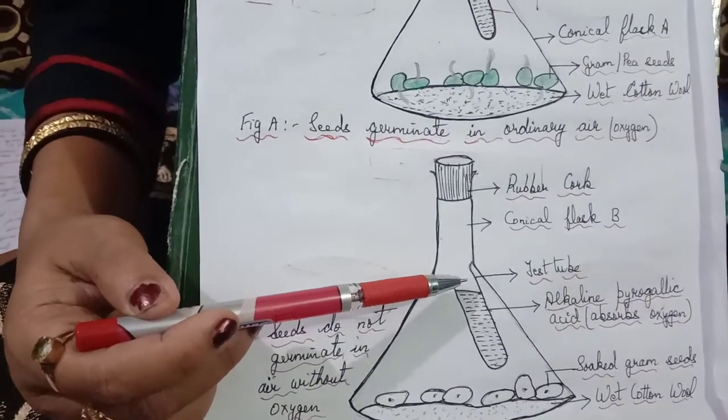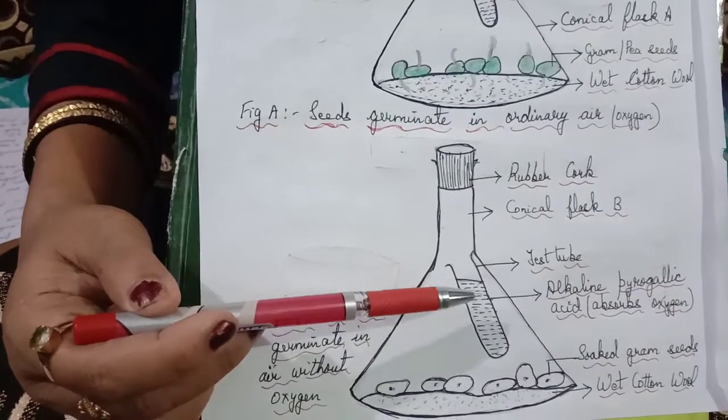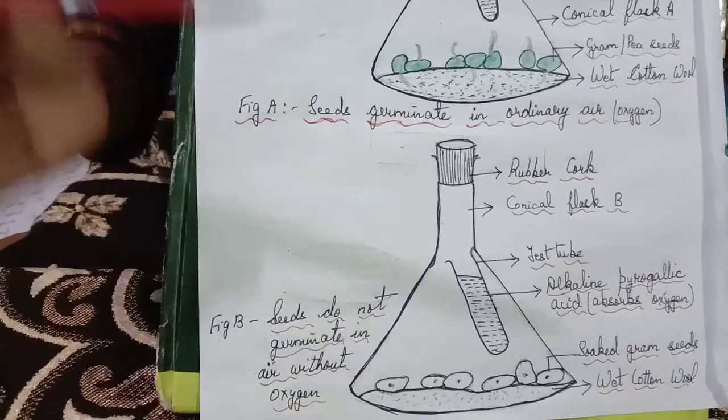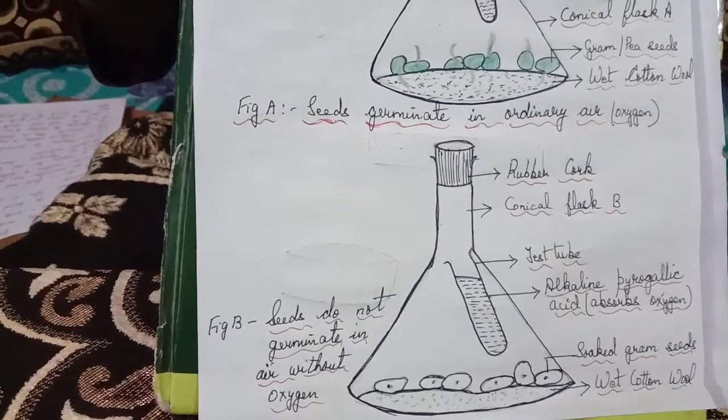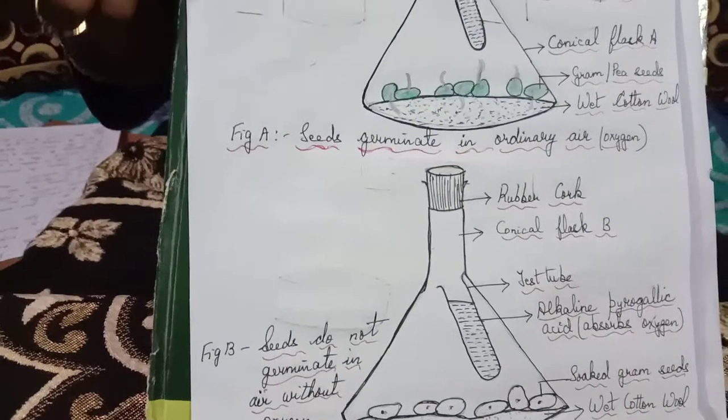What is the function of this acid? It absorbs any oxygen present inside the conical flask. What are we going to prove? That air or oxygen is necessary for germination. So after a few days, what do we observe?